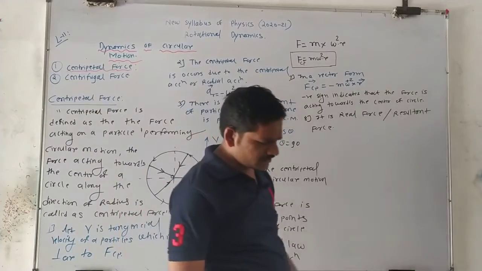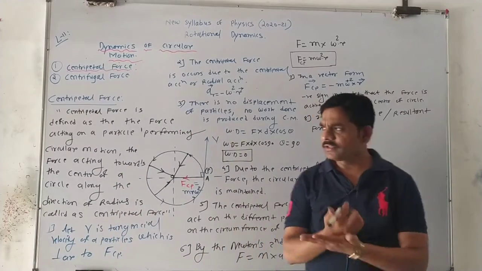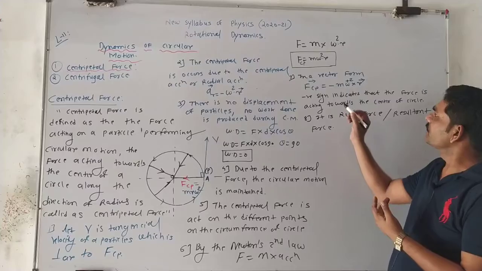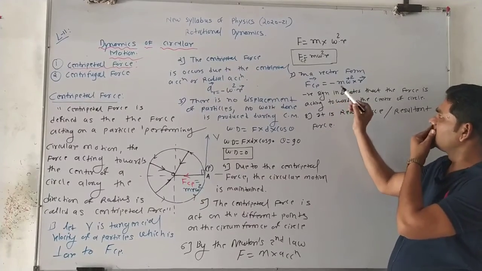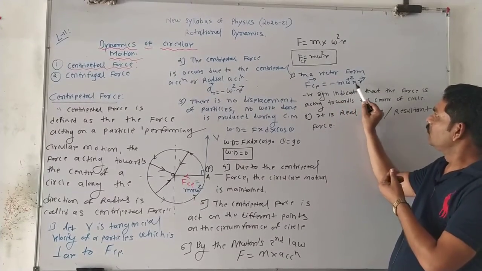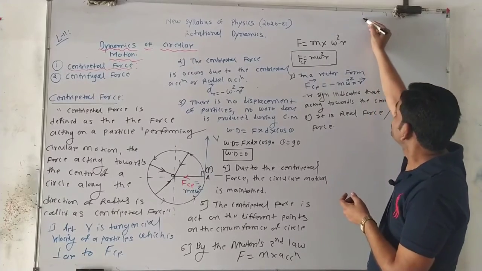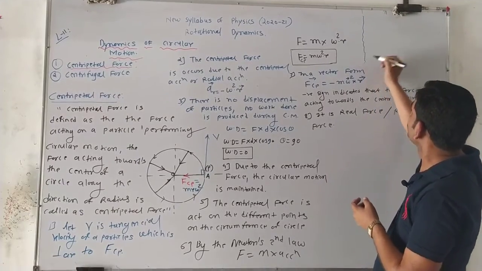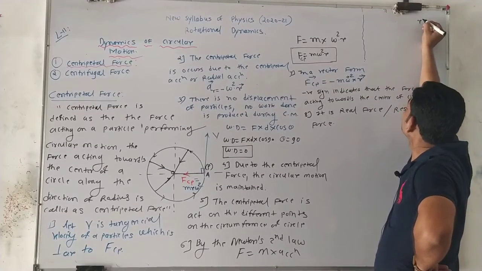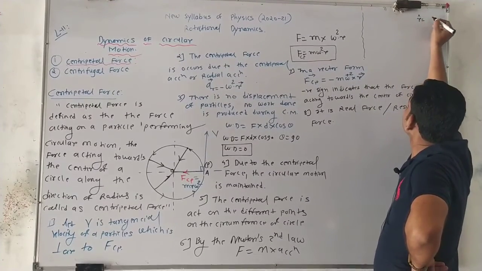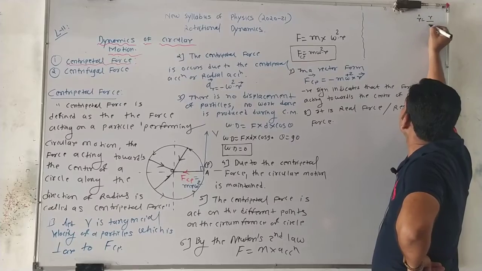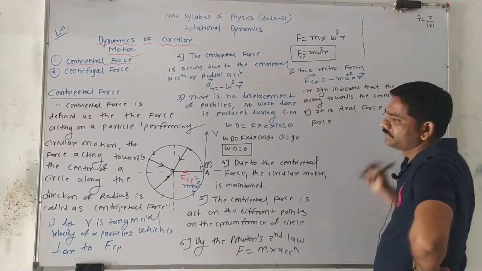If you consider it in another form, in vector form, we write in more detail: F is equal to minus m omega square r vector. If you solve this derivation, I write down, what is the definition of the unit vector? Unit vector is defined as the ratio of the radius vector r upon mod of r.